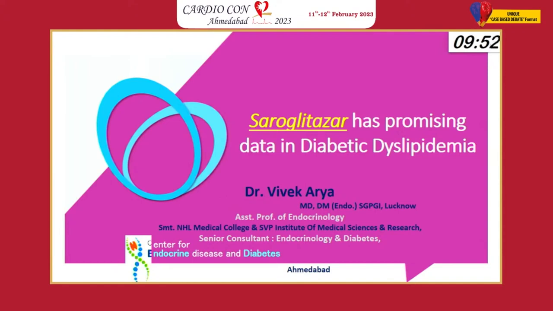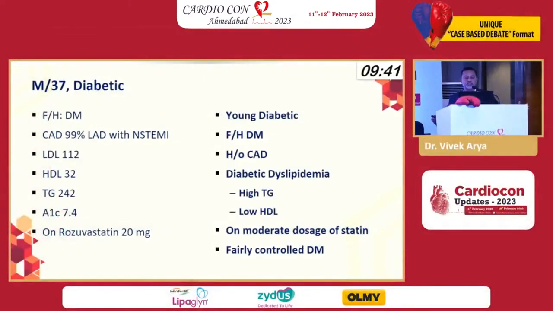As Dr. Vijayan said, the new drug is still not mentioned because it is new, so it will not be mentioned. Number two, before I start, let's go and look at the history of the patient, because I've missed the target line in this particular discussion. The important thing is that the patient is a diabetic patient. That is number one.